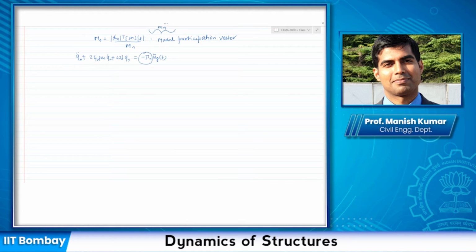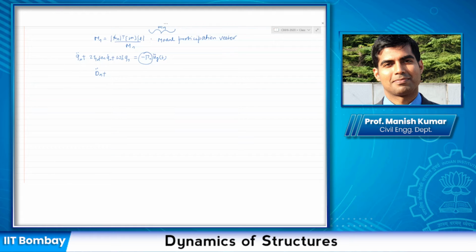This is the relationship between the single degree of freedom system and the multiple degree of freedom system. If you just consider q to be any variable, this is a single degree of freedom system.